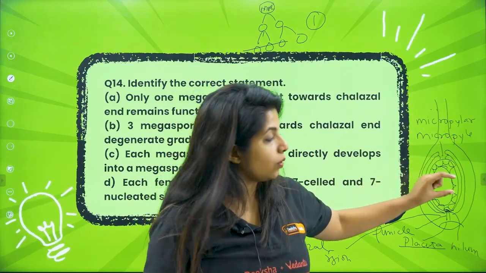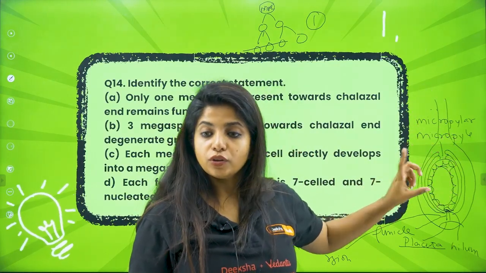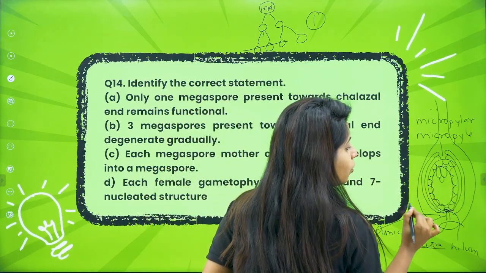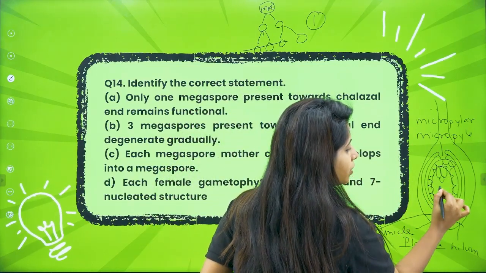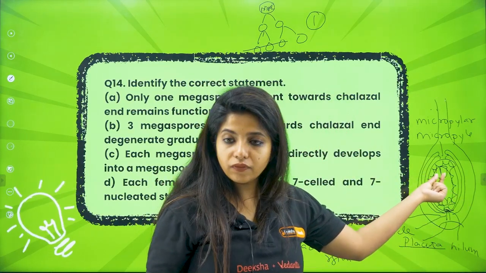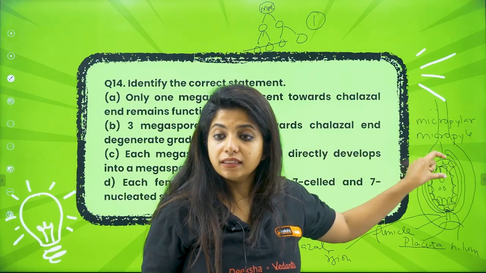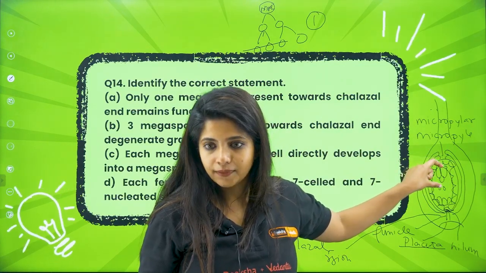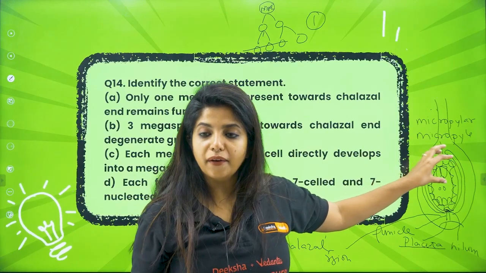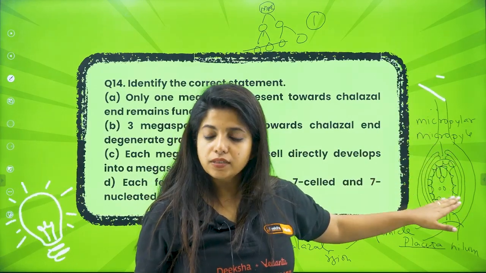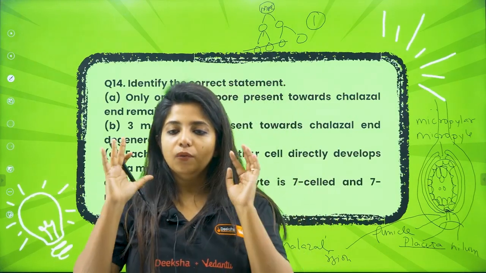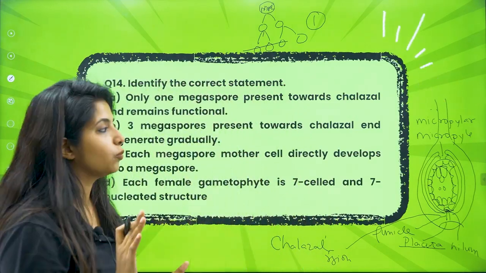Okay. So at the end, when the embryo sac is formed, you will be having the synergids over here, the egg cell over here, the antipodals over here, and the polar nuclei over here. So always remember, wherever the opening, the micropolar region is, that is where you have the egg cell, because it has to fuse with the male gamete, right? Antipodals are towards the chalazal end. So the picture can be like this or like this. Please understand, wherever you have the egg cell, that is where you have the micropolar region.